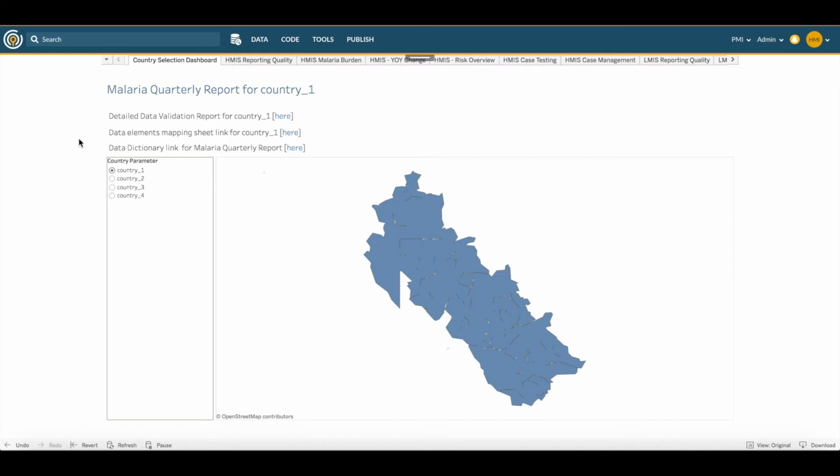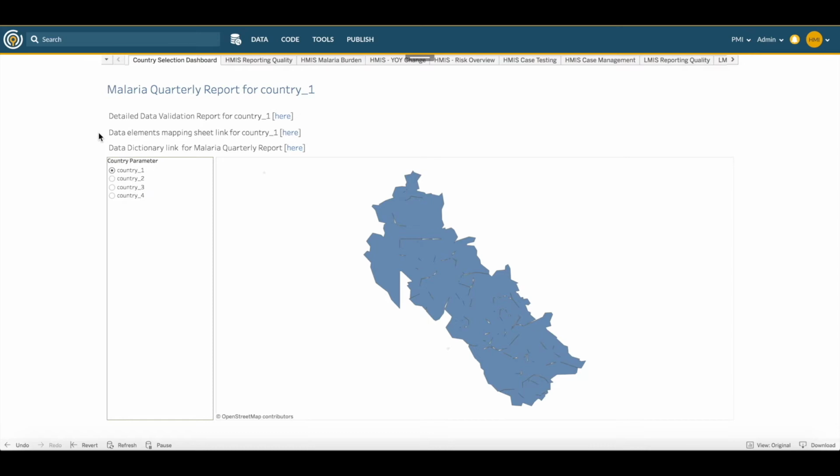On the home page of the report, above the map, you'll see links to additional resources, including the validation report for a specific country, the data elements mapping sheet, which indicates how different columns of the data were combined to create indicators on the dashboard.